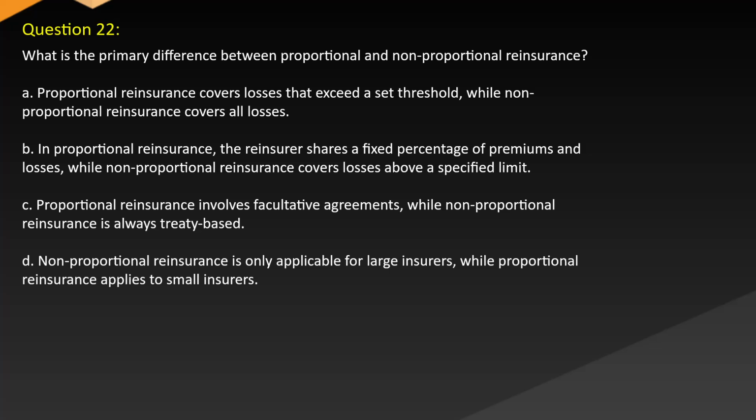Question 22. What is the primary difference between proportional and non-proportional reinsurance? A. Proportional reinsurance covers losses that exceed a set threshold, while non-proportional reinsurance covers all losses. B. In proportional reinsurance, the reinsurer shares a fixed percentage of premiums and losses, while non-proportional reinsurance covers losses above a specified limit. C. Proportional reinsurance involves facultative agreements, while non-proportional reinsurance is always treaty-based. D. Non-proportional reinsurance is only applicable for large insurers, while proportional reinsurance applies to small insurers.